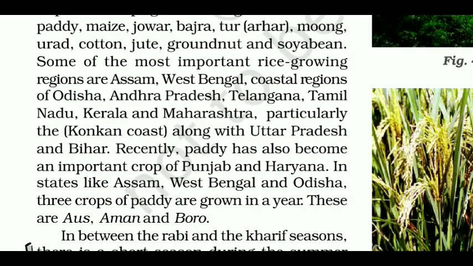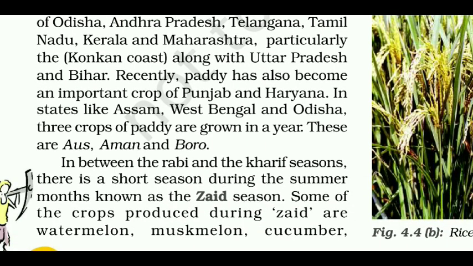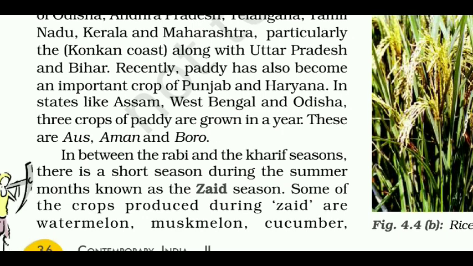Some of the most important rice growing regions are Assam, West Bengal, coastal regions of Odisha, Andhra Pradesh, Telangana, Tamil Nadu, Kerala and Maharashtra, particularly the Konkan coast along with Uttar Pradesh and Bihar. Recently, paddy has also become an important crop of Punjab and Haryana. In states like Assam, West Bengal and Odisha, three crops of paddy are grown in a year. These are Aus, Aman and Boro.